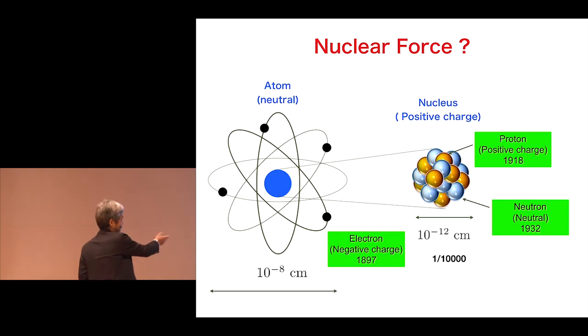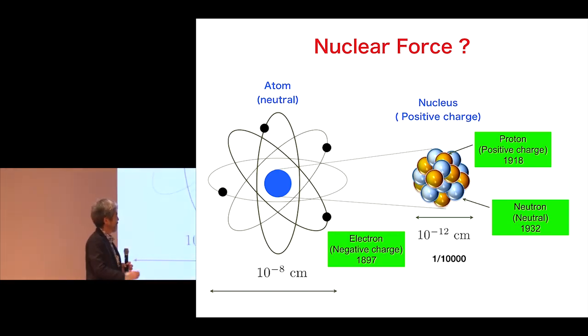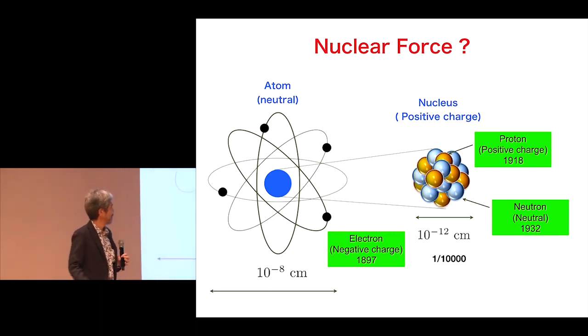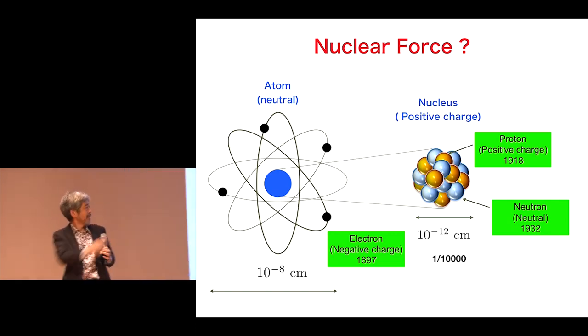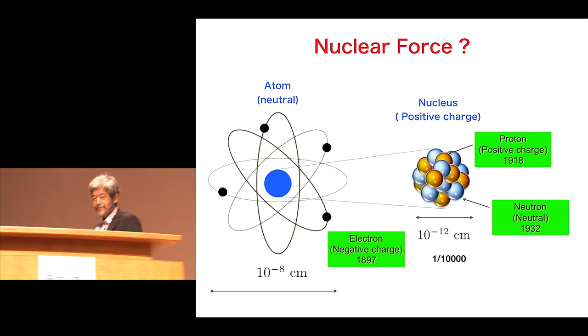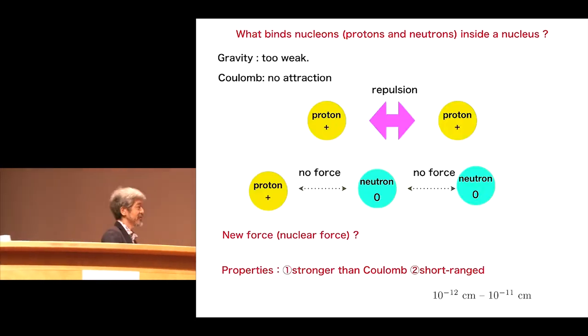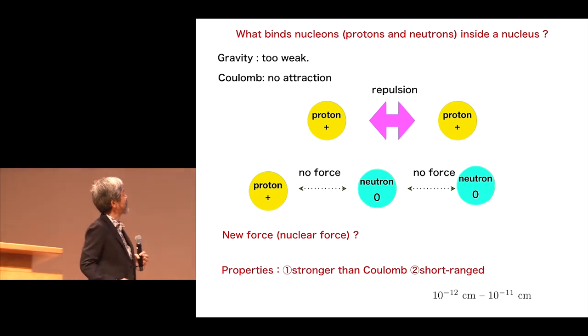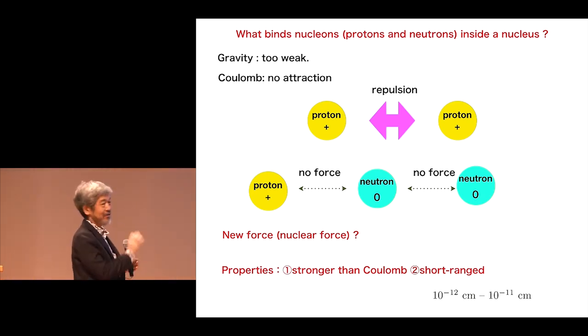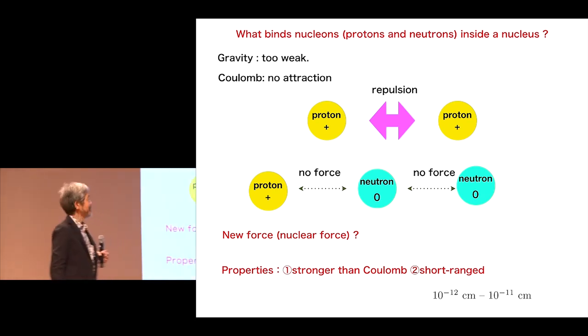Yeah, you can see the size. It's 10 to the minus 8 for the atom, and 10 to the minus 12 centimeter for the nucleus. It's 10 to the fourth smaller than the size of the atoms. And the question is, what binds the nucleons? Nucleon is the name for proton and neutron inside the nucleus.